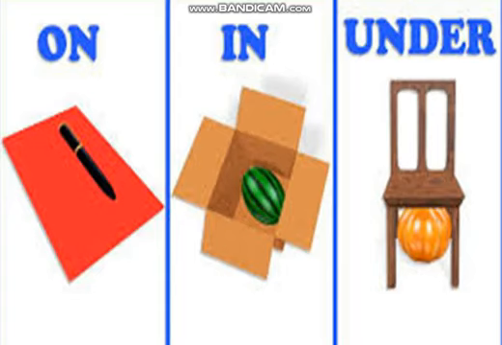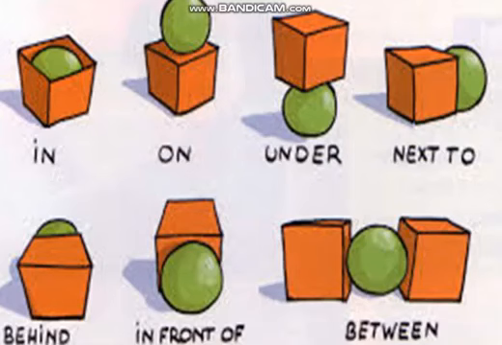Look at another picture. The ball is under the chair. Here the word under shows us. ये word under हमें बताता है कि बॉल कहाँ पे है? चेयर के नीचे है. So these are all prepositions. Clear? Now look at these pictures. अभी आप लोग को और भी clear हो जाएगा.